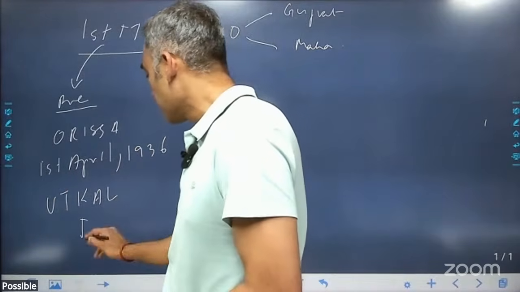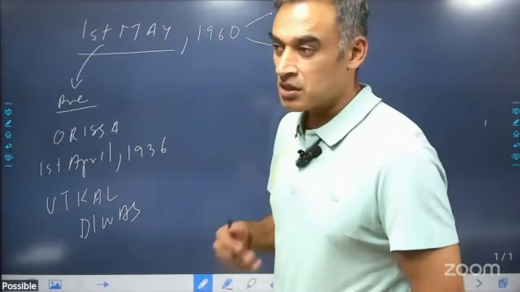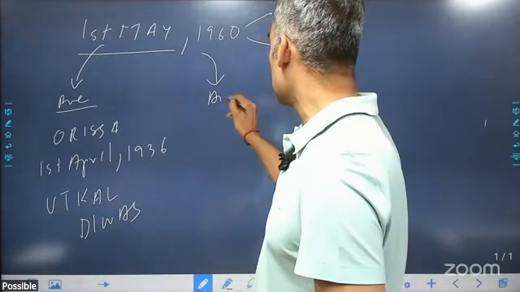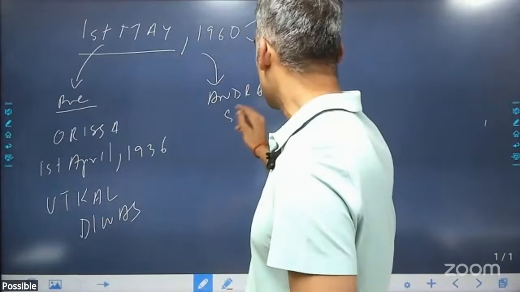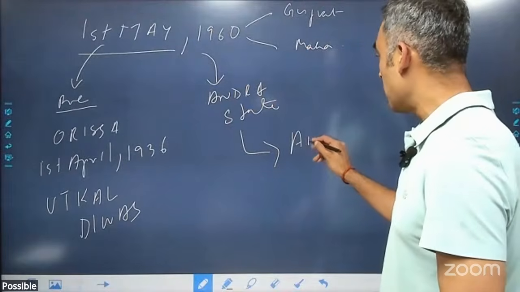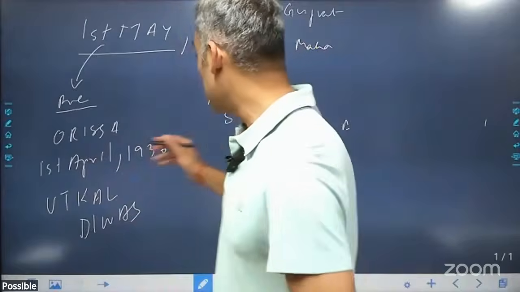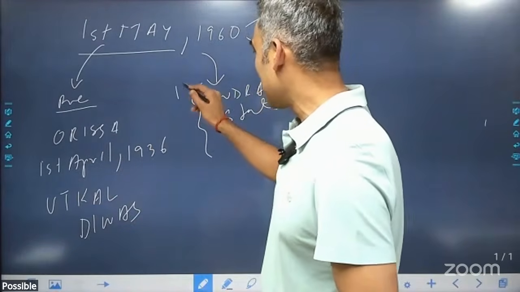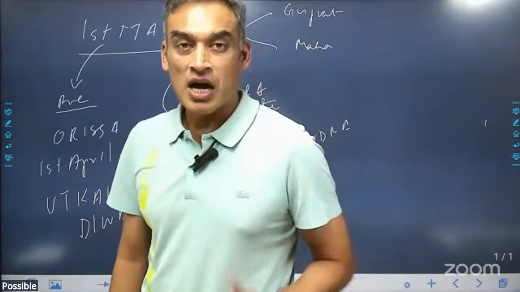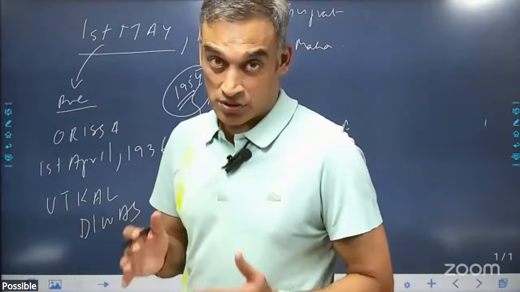Post-independence, the first state was the Andhra state, which, when the Telangana area was added, was later called Andhra Pradesh. I think this was in 1954. Andhra state was carved out from Tamil Nadu on the basis of language, right?